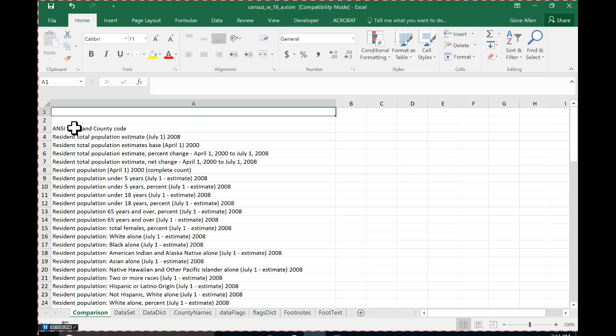Next, I need some way to let the user pick which county they're interested in. So how should I do that? Any thoughts? We have any Excel wizards here who are saying, "Oh yeah, I know how to pick a county." There's like 3,000 of them. You got to pick from a long list. Could you do like a button that prompts an input box? Okay, so we could put a button on this form that prompts for an input box, and the user could then just type in the county that they're interested in.